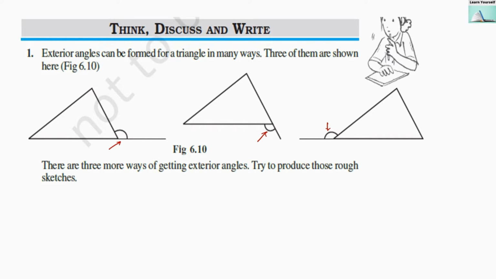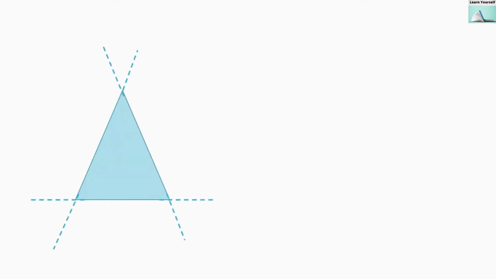Now let us first understand what exterior angles are and how we can form them. So this is a figure. Now if I make triangle ABC like this, and I have extended each and every line segment like this.